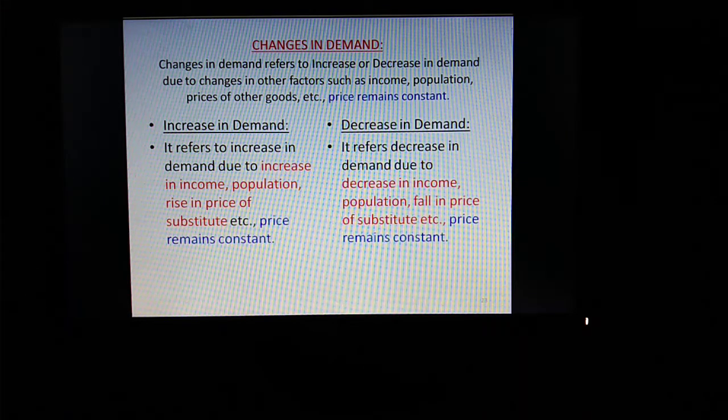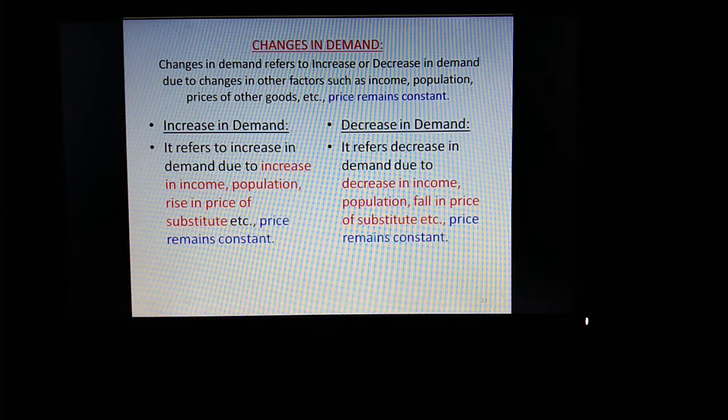Price remains constant. What it means? There are no change in price of a commodity, still demand increases. Then why it increases? It may increase due to increase in your income. मतलब हो सकता है कि तुम्हारा इनकम बढ़ गया हो, या हो सकता है पॉपुलेशन, देश की आबादी बढ़ गई हो, या क्या हो गया हो, राइज इन प्राइस ऑफ सब्सटीट्यूट।